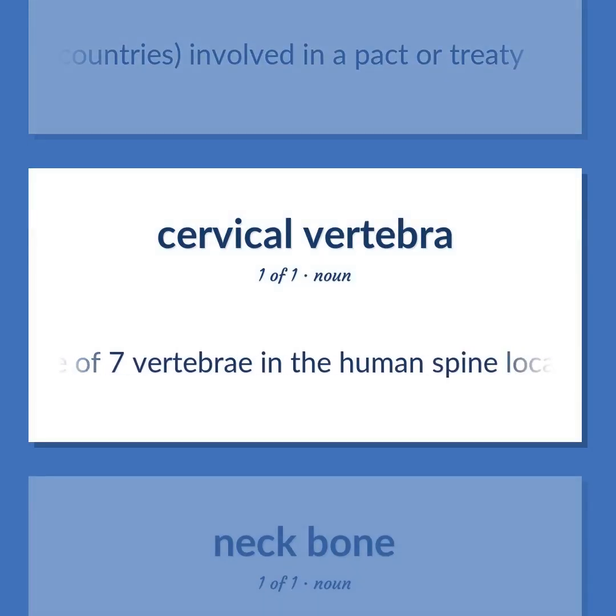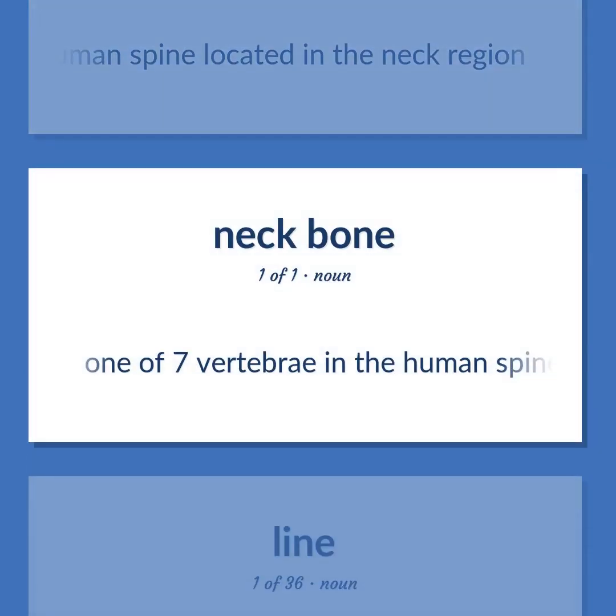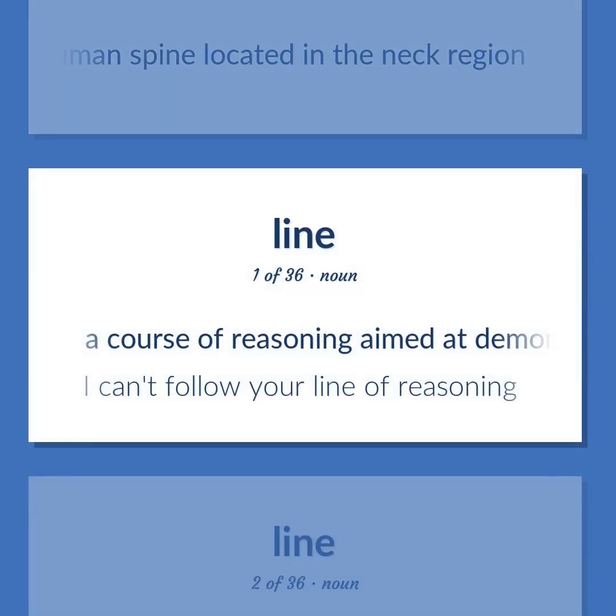One of 7 vertebrae in the human spine located in the neck region. A course of reasoning aimed at demonstrating a truth or falsehood. The methodical process of logical reasoning. I can't follow your line of reasoning.